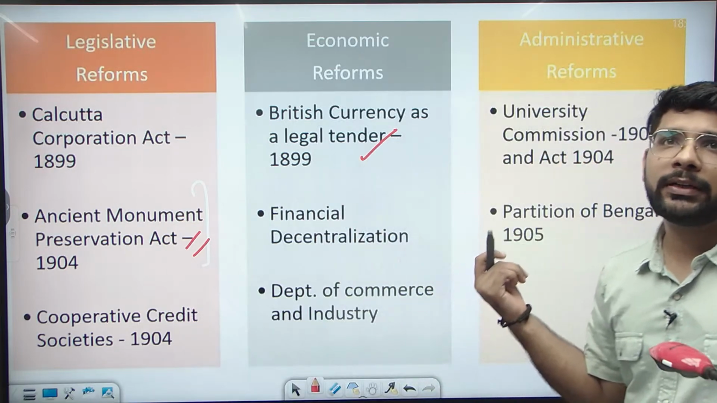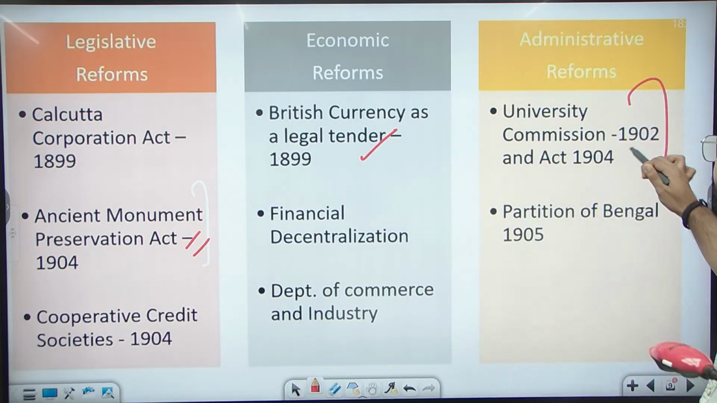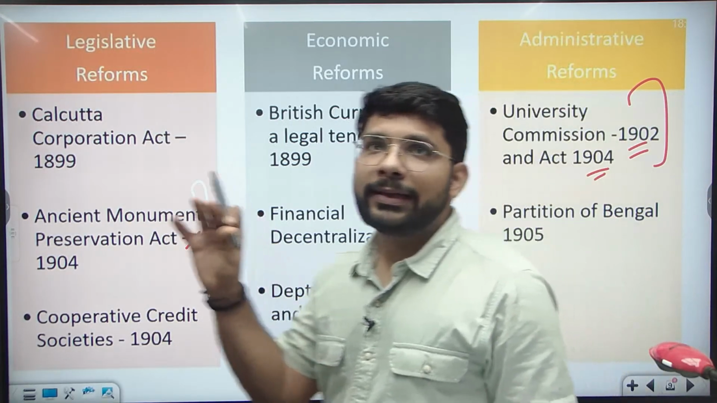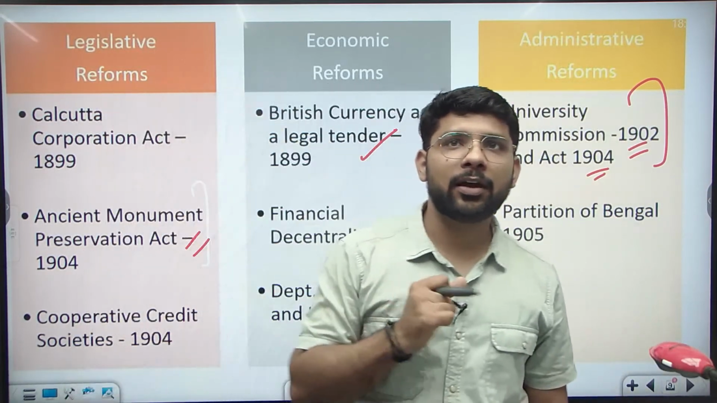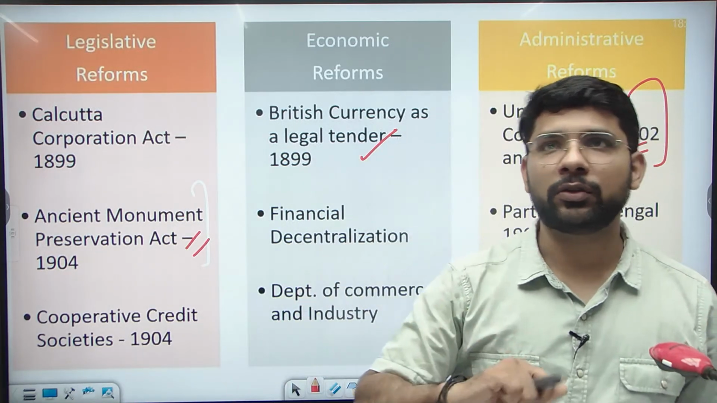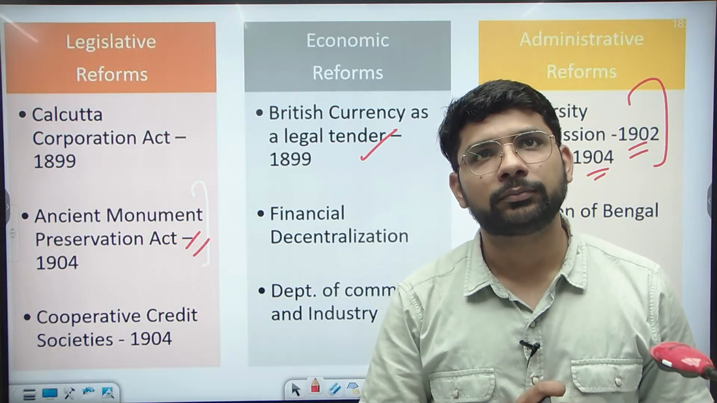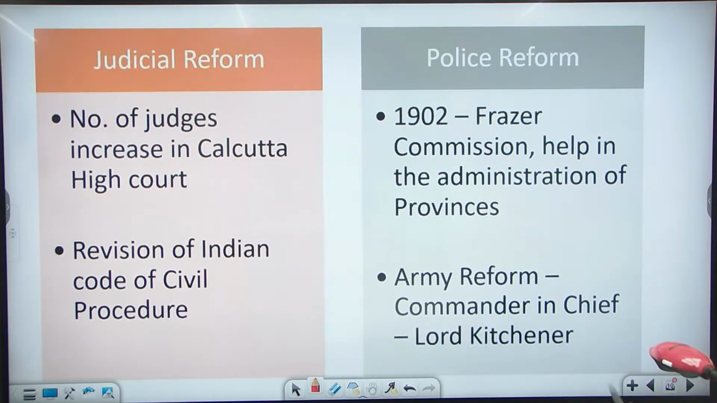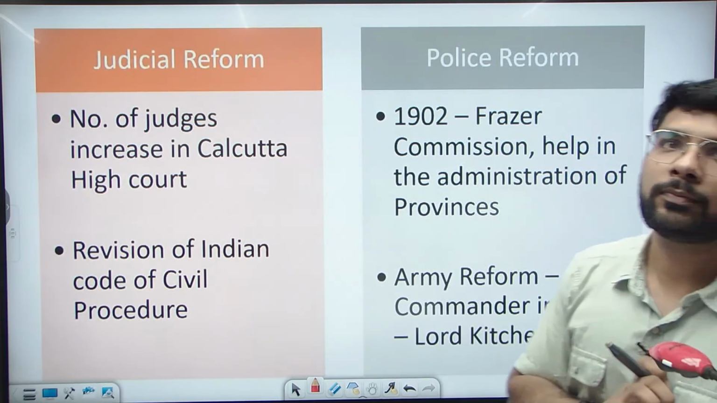Then the administrative reforms: the University Commission in 1902 and the Act in 1904. Now all the education institutions come under the central government through the Indian Universities Act. And in 1905, the partition of Bengal, the very famous one. Okay, clear? Now the other two, the judicial reforms and the police reforms.